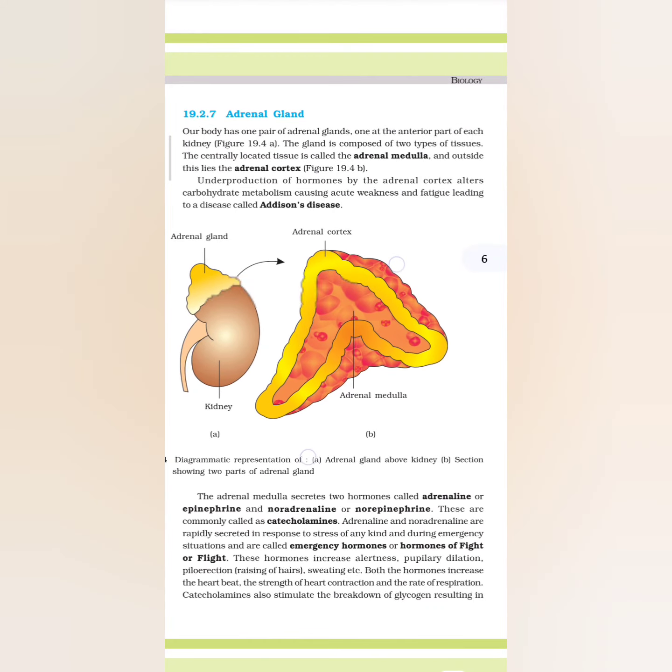Aldosterone is the main mineralocorticoid in our body. Glucocorticoids stimulate gluconeogenesis, lipolysis and proteolysis. Gluconeogenesis means glucose formation. Lipolysis means lipid breakdown. Proteolysis means protein breakdown, and they inhibit cellular uptake and utilization of amino acids.